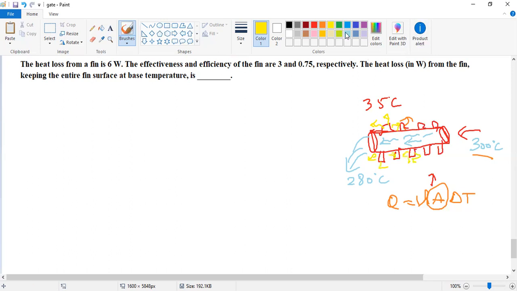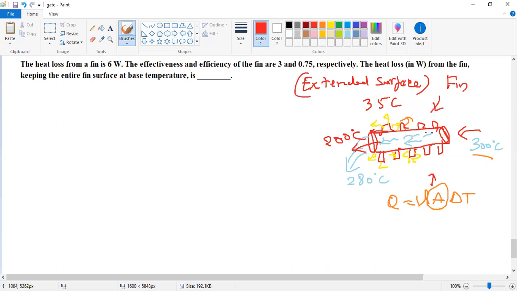We get nearly, just as an example, 200 degrees Celsius outer fluid temperature. So to increase the heat transfer rate, or to dissipate the heat, we use fins. Fins are otherwise called extended surfaces. Why is an extended surface called a fin? Because when the surface increases, the heat transfer also increases.